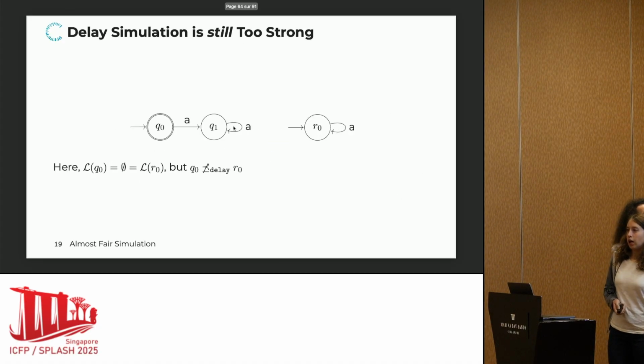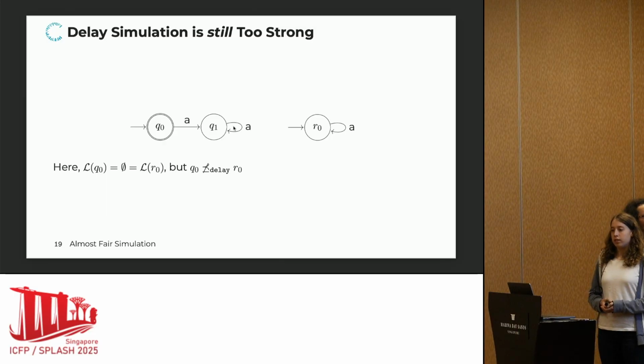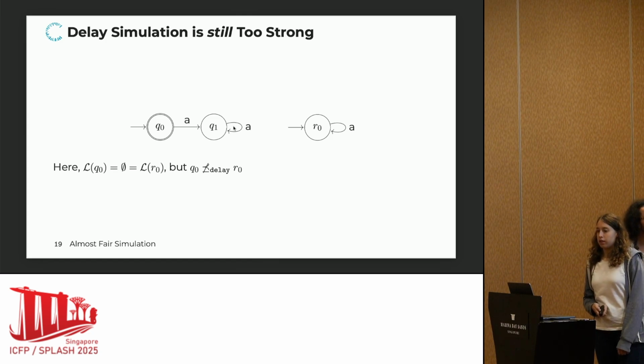Okay, unfortunately, delay simulation is still too strong. If you look at the following example, both automata just accept the empty language because they loop indefinitely at a non-accepting state. But the left automaton has some random accepting state in the beginning. And therefore, Q0 and R0 are not delay simulated anymore, because this accepting state forces us to go into the right relation, but then we never see an accepting state here, so we are stuck in there.